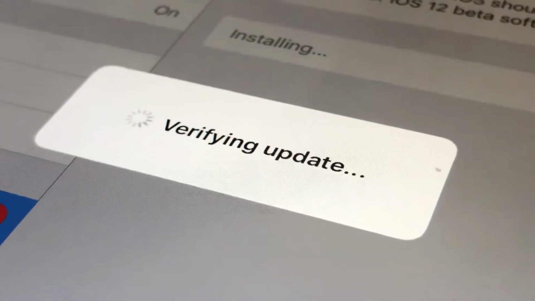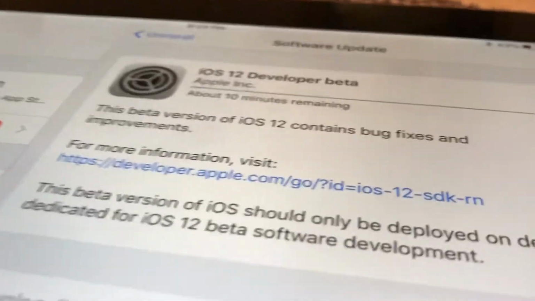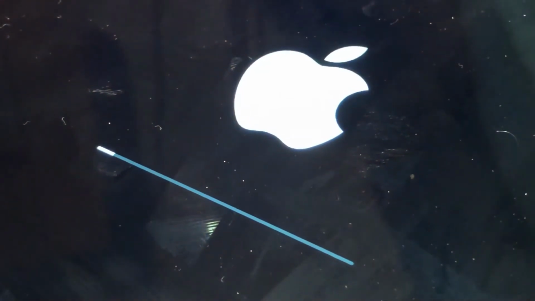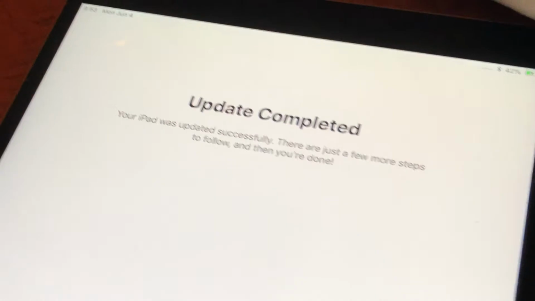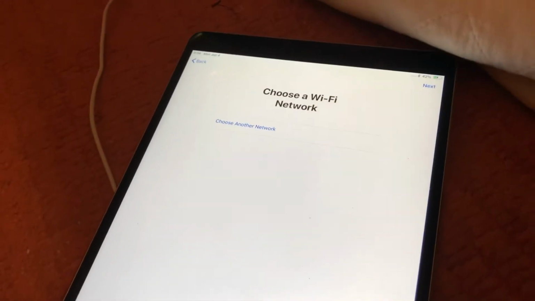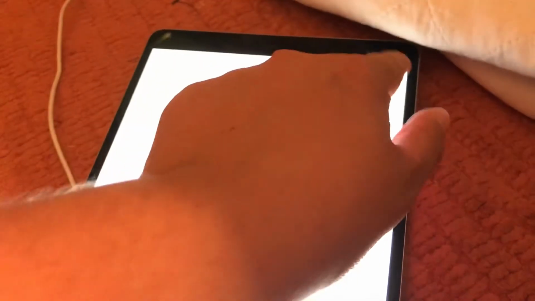Just go to Settings, General, Software Update, and hit Install, and it'll verify the update, and from that point forward, it'll install just like any other software update. So once you go through the installation process and the update is completed, you'll have to go through a few steps, and immediately I noticed that the status bar has changed up top, and a couple of the buttons were a little different in iOS 12, and it also looks like there's a slightly different font being used here.